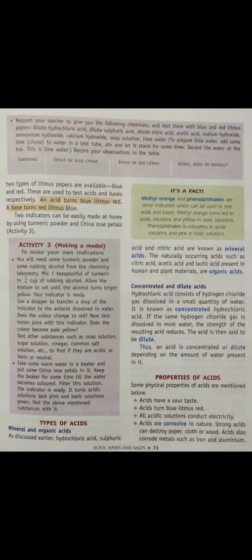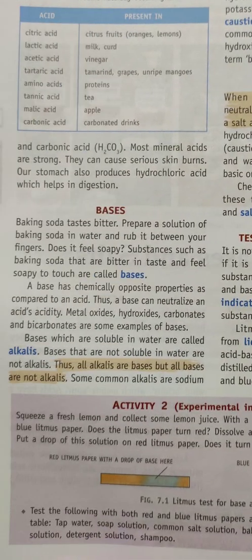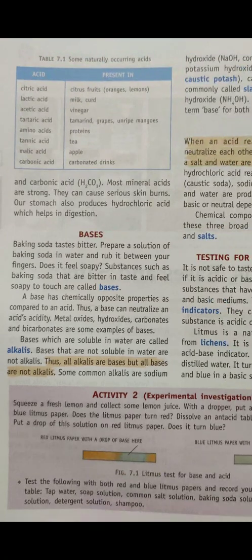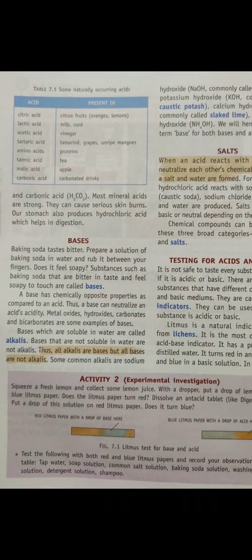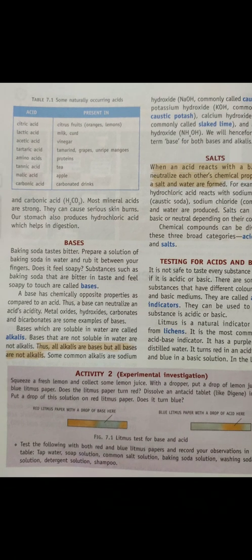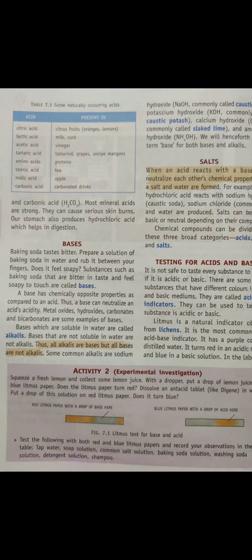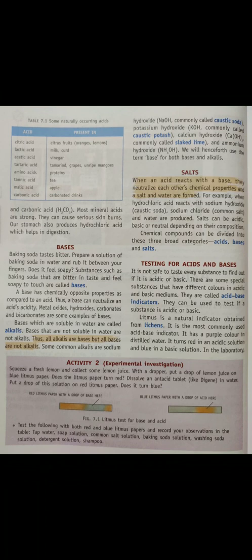Now let us do an activity. Activity number 2, to identify how to use the litmus papers. Squeeze a fresh lemon and collect some lemon juice. With a dropper, put a drop of lemon juice on blue litmus paper. Does the litmus paper turn red? Lemon juice is an acid. If we add lemon juice on blue litmus paper, what will happen?